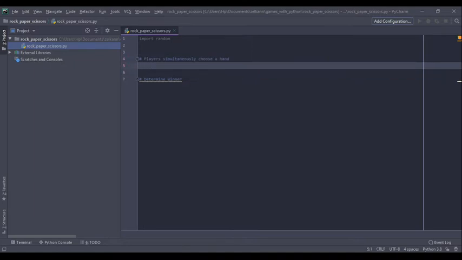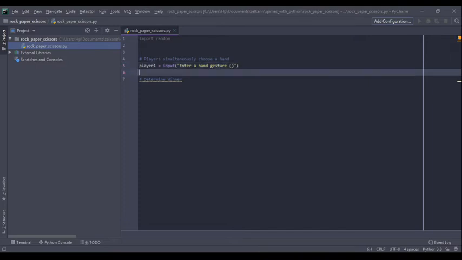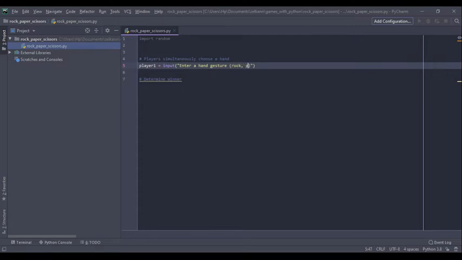To implement that, we're going to take the choice of the first player. To do that, we're going to ask for input from the user. And let's just specify the choices for the user here: rock, paper, and scissors. Basically, what the input function does is take in a keyboard input from the user, and what this returns is a string.